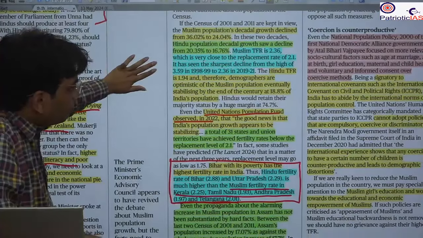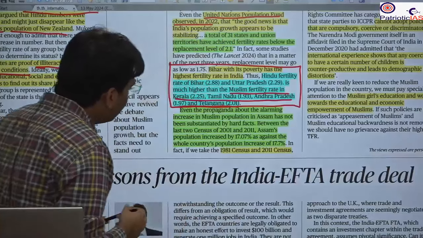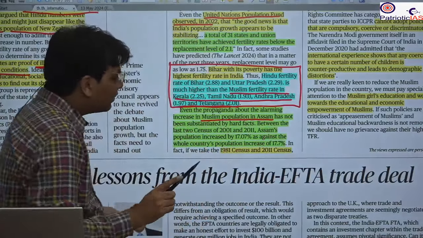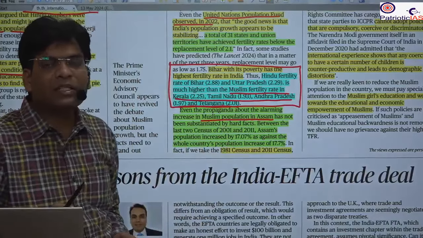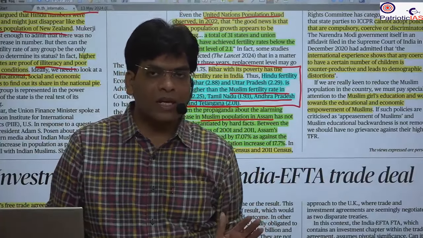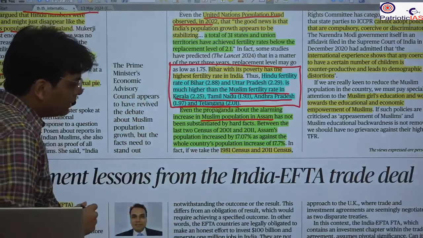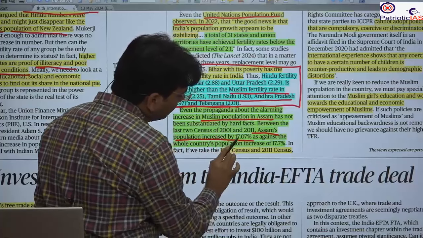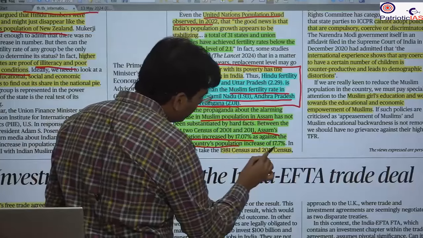Okay. Further, the report discusses the recent hype about the Muslim population in Assam. It was being debated that Muslims from Bangladesh are coming into Assam, and that the Muslim population and the overall population are increasing. Here it has shown that the Assam population increased by just 17%. It was less than the overall national growth rate.